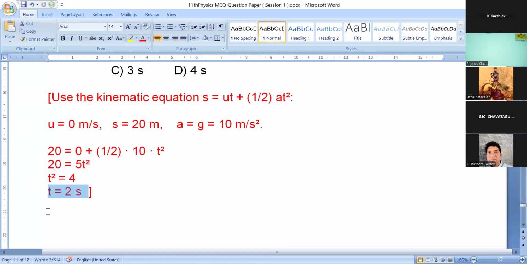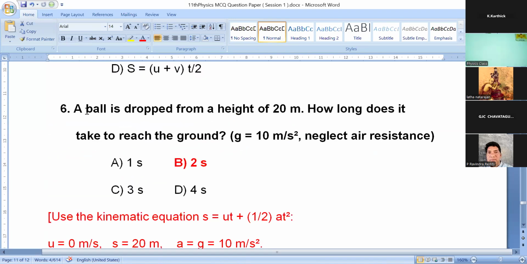For the t, you have to take the root. From t square to t, you have to take the root. So root of 4 gives 2. Second is the SI unit for time. So time t is equal to 2 seconds. So a ball is dropped from a height of 20 meter. How long does it take to reach the ground? It is 2 seconds, for g equal to 10 meter per second square. Clear?